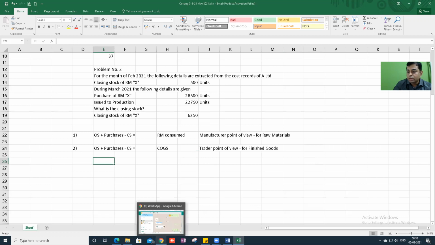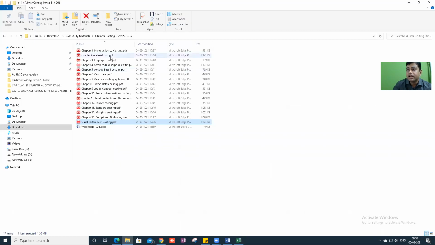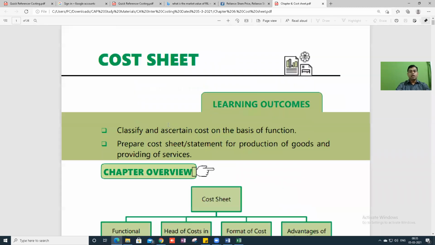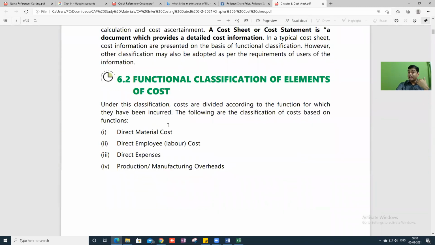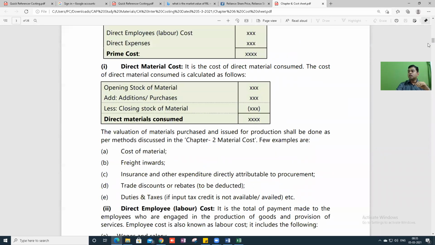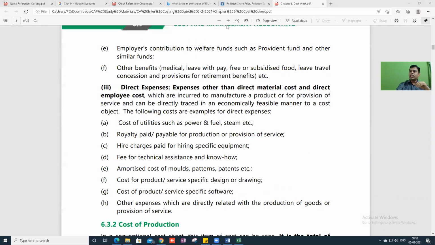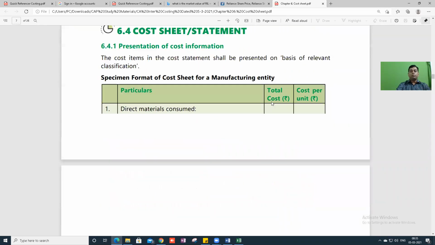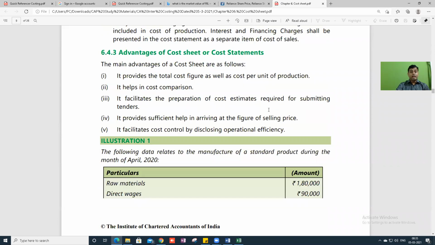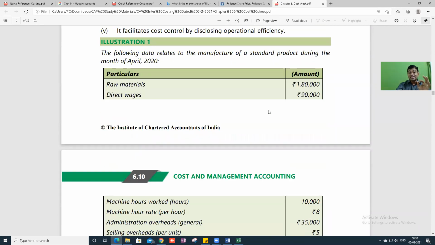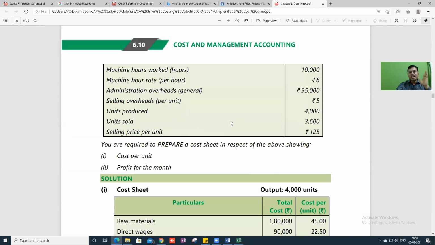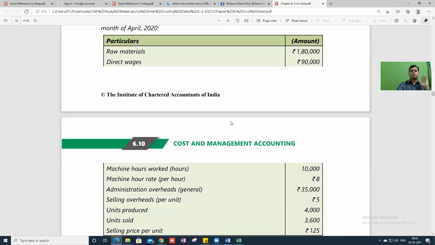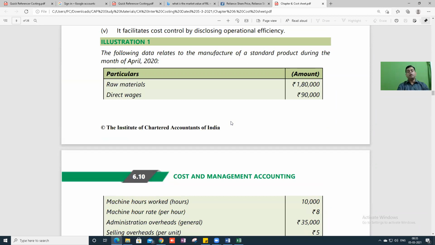Okay, now we'll do one problem from our beautiful ICI study material. 6th chapter, cost sheet. I am not going to give any briefing or any introduction to this. The theory, introduction, all these things I'll tell you later. Straight to the problem. Now a student will ask, Pawan sir, do you think we'll be able to do that? Common sense is more required than intelligence, I'm telling you. You'll be easily able to do this, with basic common sense also.